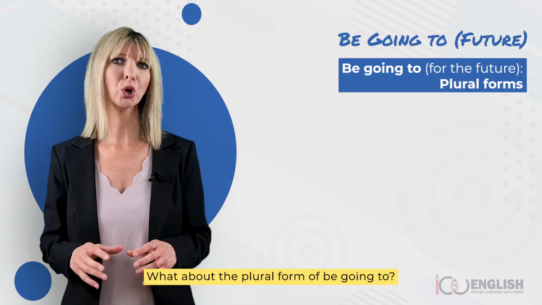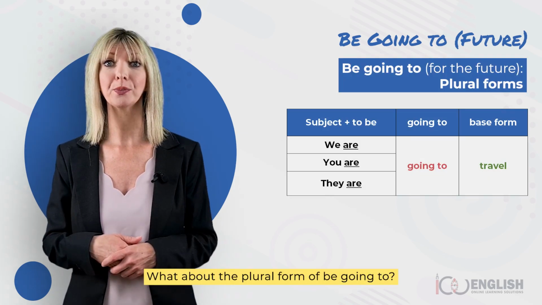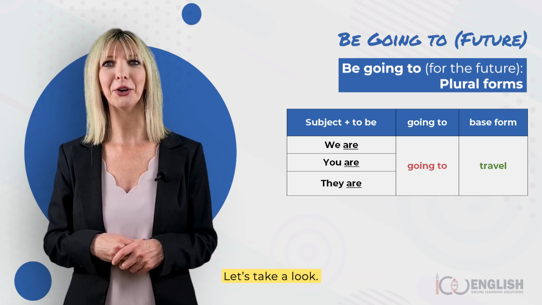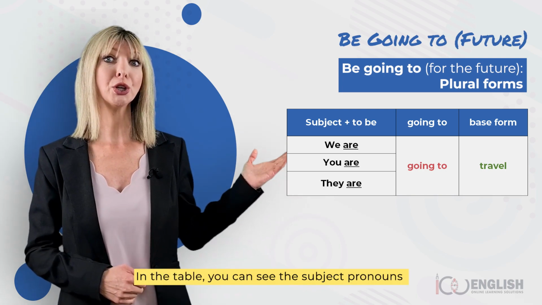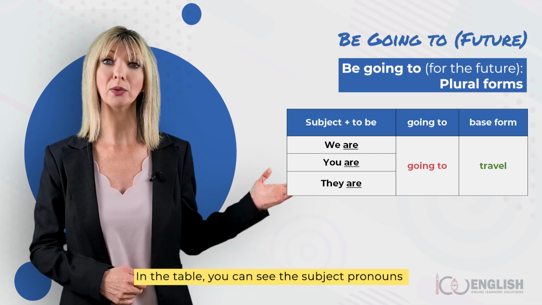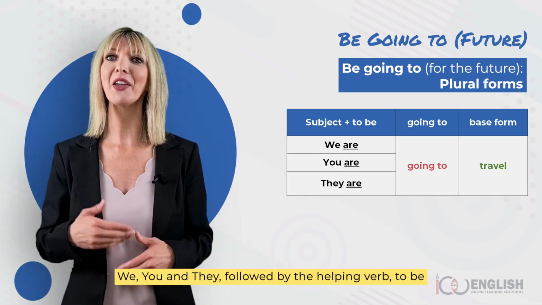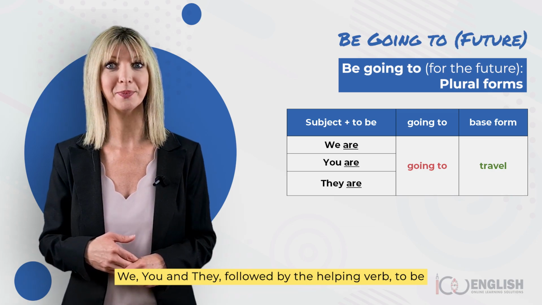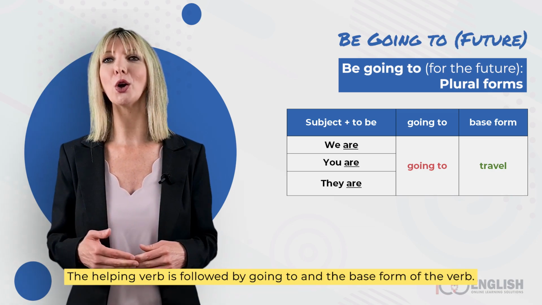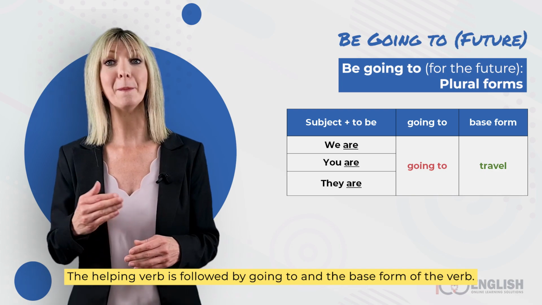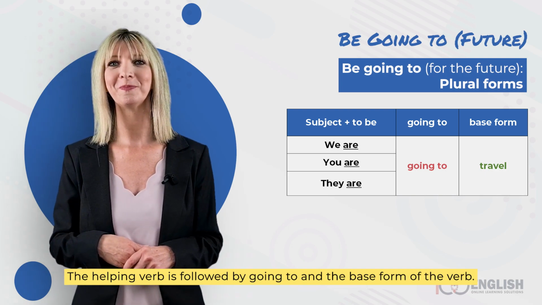What about the plural form of be going to? Let's take a look. In the table, you can see the subject pronouns we, you, and they, followed by the helping verb to be. The helping verb is followed by going to and the base form of the verb.